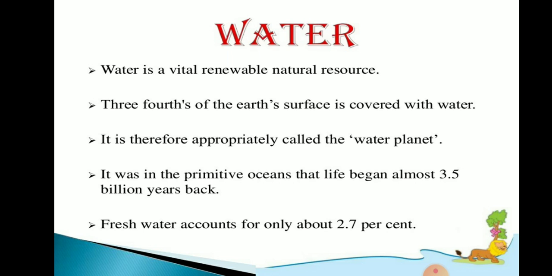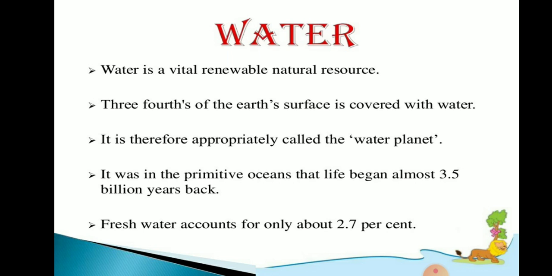And three-fourths of the earth's surface is covered with water. That means we have a lot of water on the earth's surface. And because of this, our planet is also known as the water planet. It was in the primitive oceans that life began almost 3.5 billion years back.